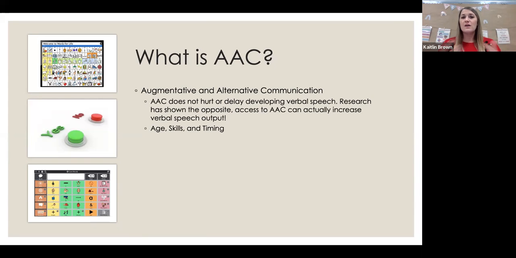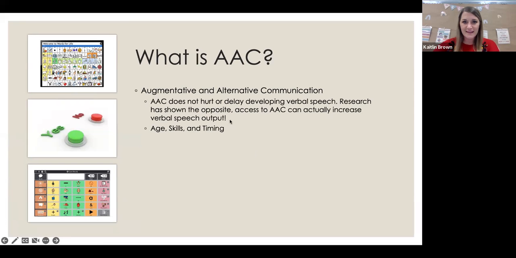So I also encourage a lot of my teachers to take a device home with them. So we have iPads with preloaded applications on them. And a lot of times I'll borrow a device from our assistive technology specialist and let my teachers take it home, play with it over the breaks, things like that, so that they have the opportunity to learn on their own. Because a lot of us are very visual and tactile learners. And so that's the best way to learn.